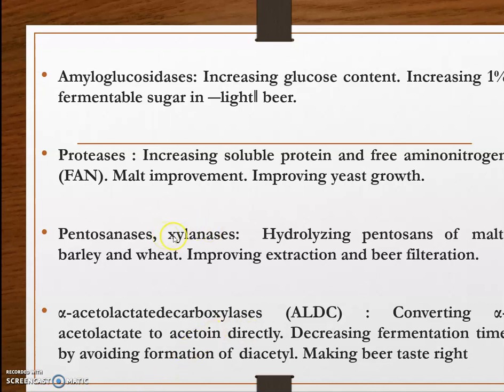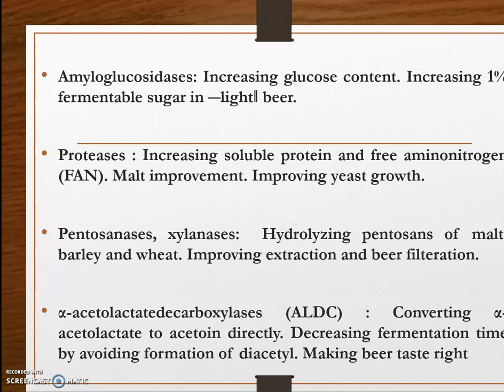Then pentosanases and xylanases hydrolyze pentosans of malt, barley and wheat, improving extraction and beer filtration. Then coming to ALDC, that is alpha acetolactate decarboxylase, which helps in converting alpha acetolactate to acetoin directly, decreasing fermentation time by avoiding formation of diacetyl, making the beer taste right.